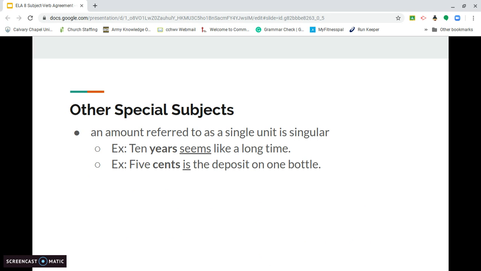And the next example, 5 cents is the deposit on one bottle. Again here, cents ends in an S, however, it's referring to one group, one unit of money, one cost, and so you're going to use the singular verb with it.